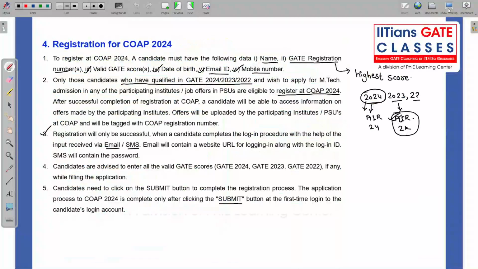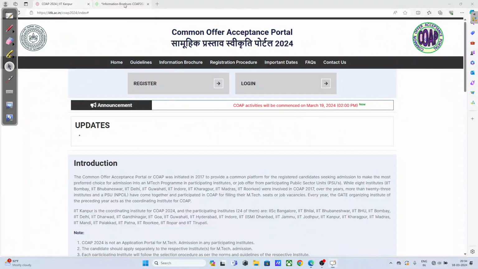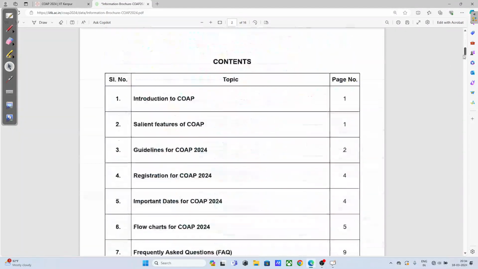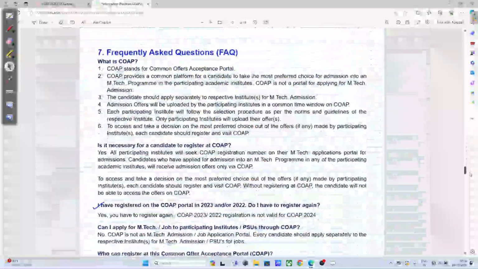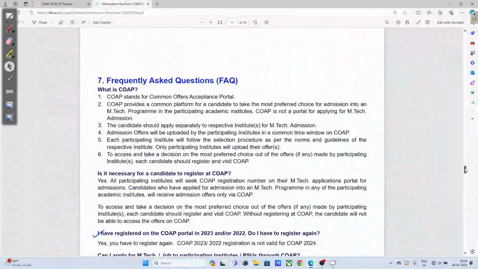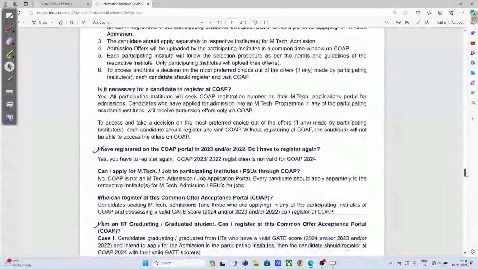So most importantly, there are a few FAQs that we need to address at this point of time. I will address them directly from the notification over here. So what is COAP? I have already told you what COAP is. So the important ones, let us see over here.